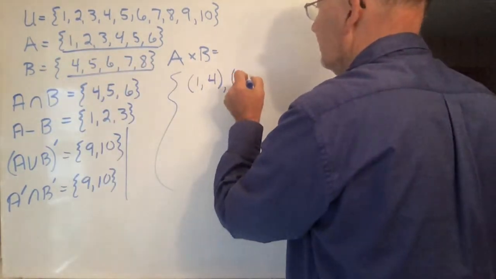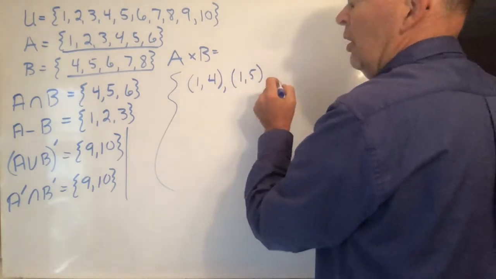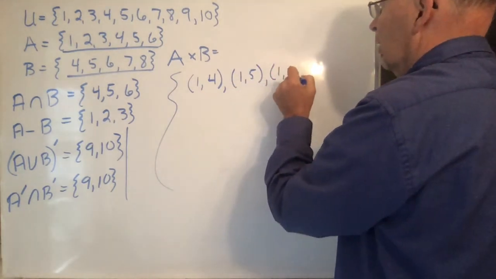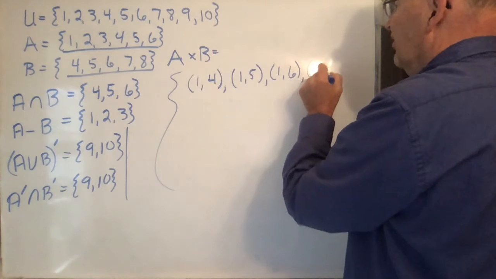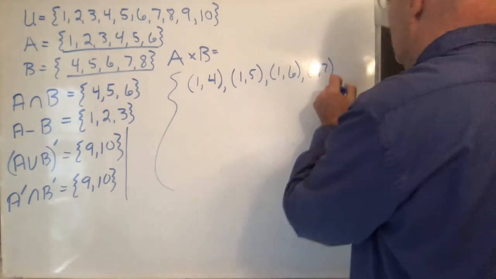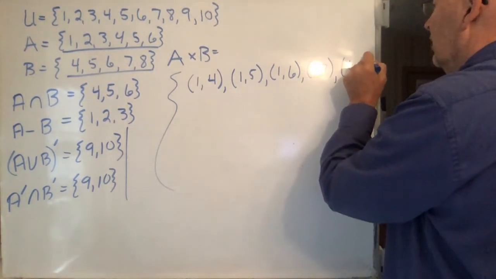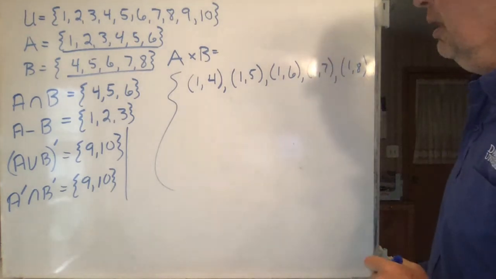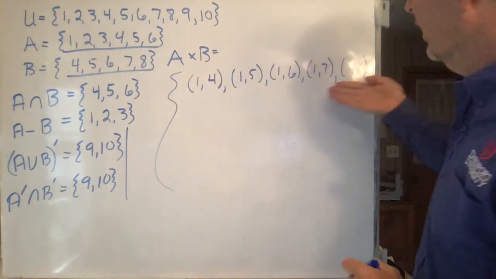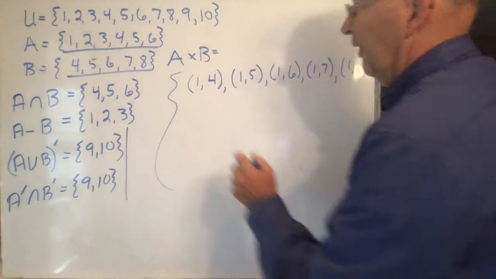Let's go ahead and just do them in order. 1, 5, 1, 6, 1, 7, 1, 8. Okay, those are all ordered pairs. And then what?